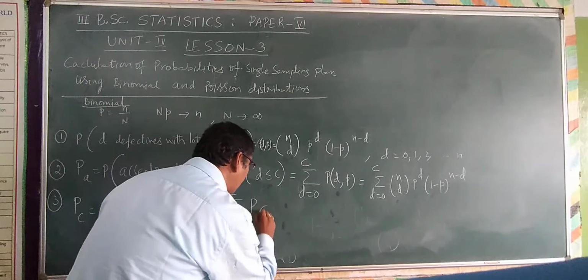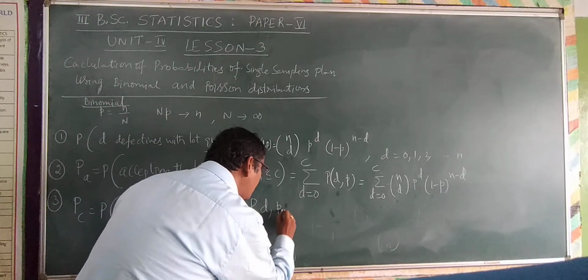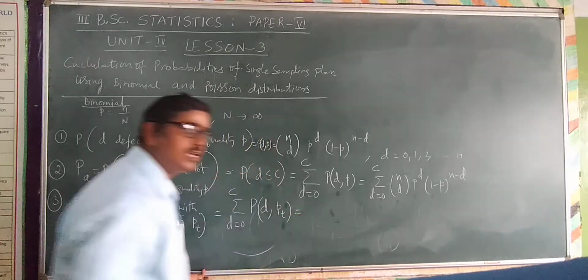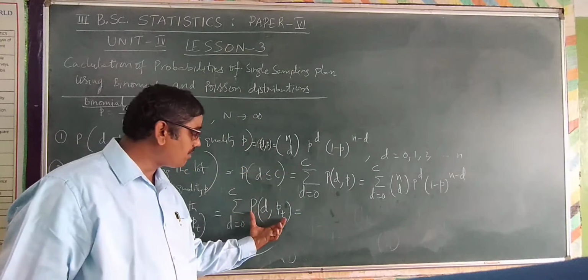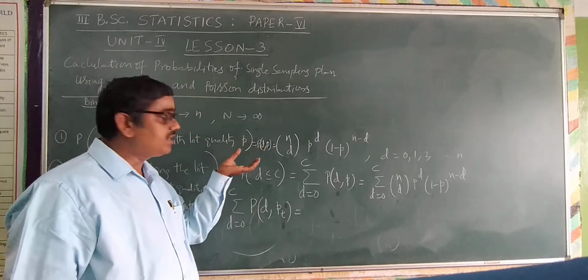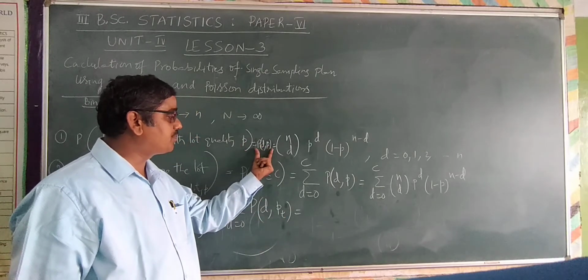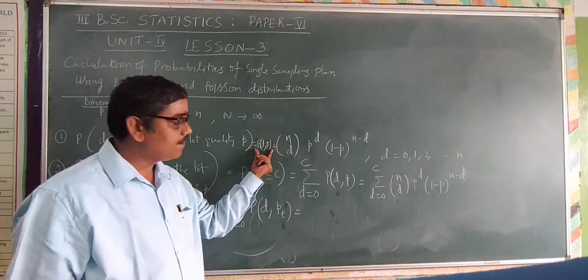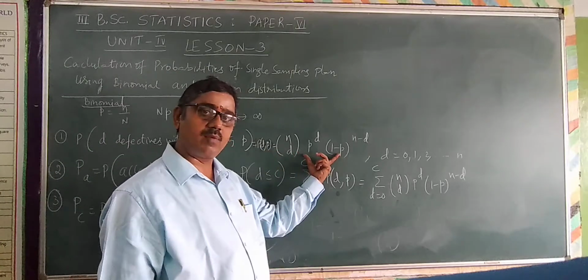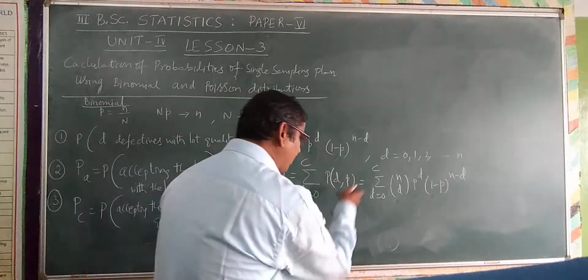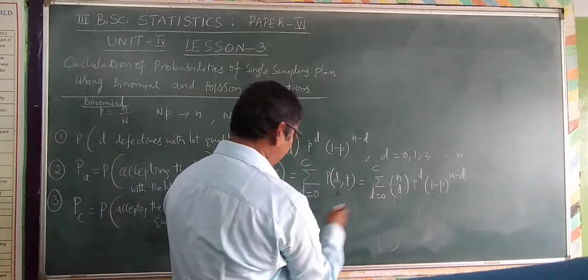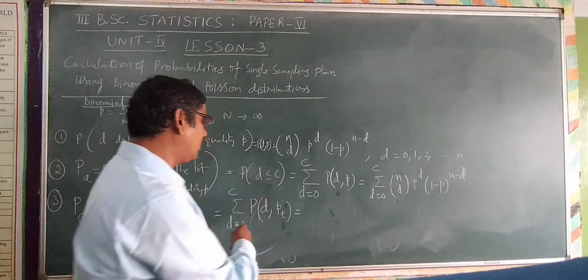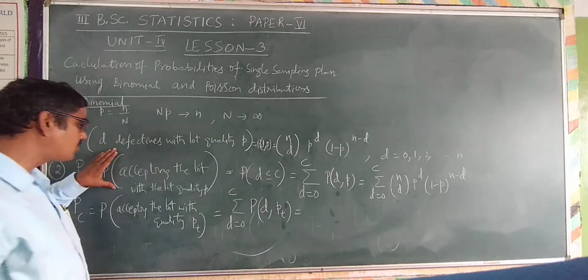Now we have to calculate probability of D comma PT. We have to substitute PT in the same formula, that is probability of getting D defective items, probability of D comma P. Is this the formula for binomial distribution? Therefore we can easily refer to this formula as well, just by knowing the probability of acceptance. This is also probability of acceptance.